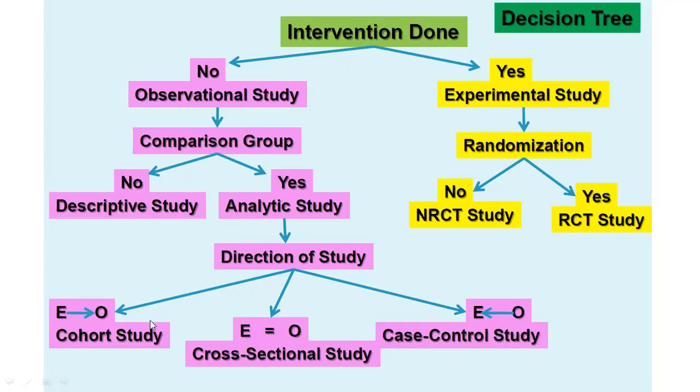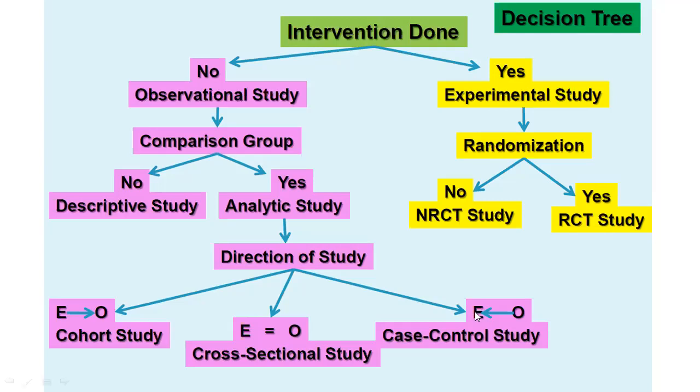Then you have a notion that a particular diet is leading to autism. So you follow patients on a particular diet or a gluten-free diet over a period of time and see their disease prevalence outcome. That is a cohort study. Or you can do a one time point study. It is not exactly one time point, but it is a small time event, like 3 months or something, where you assess the risk and the outcome. You study the autism cases and you study their diet pattern. That is a cross-sectional one.